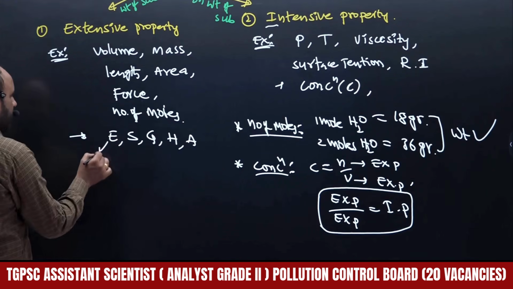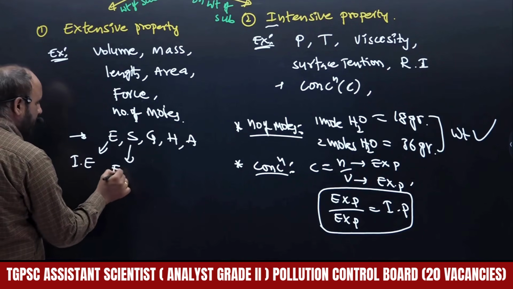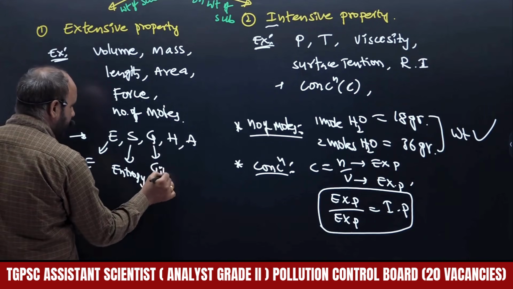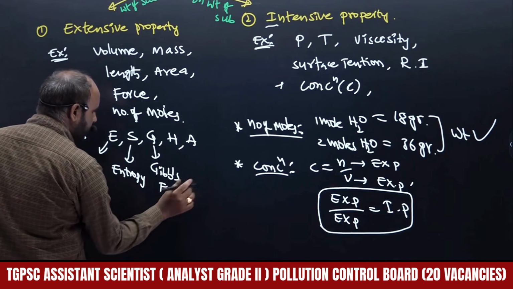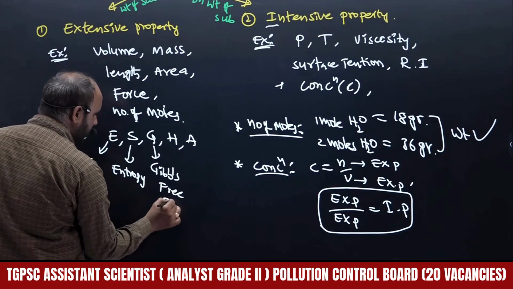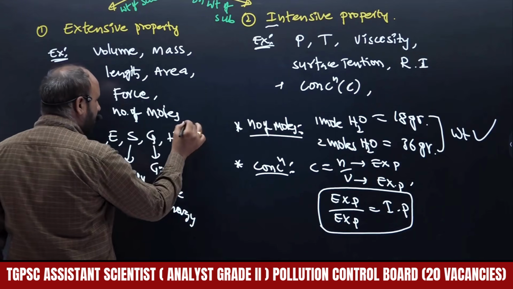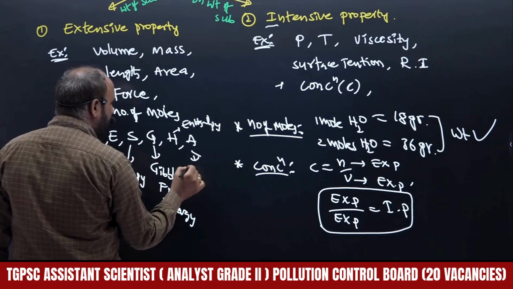This is the internal energy, this is the entropy, this is the Gibbs free energy, this is the enthalpy, this is the Helmholtz energy function.